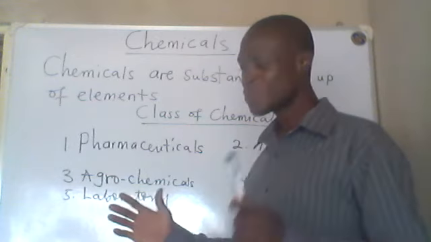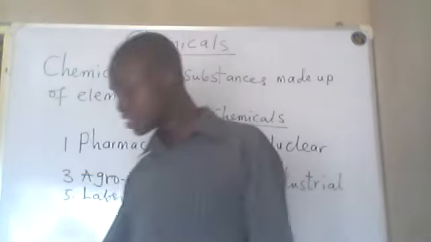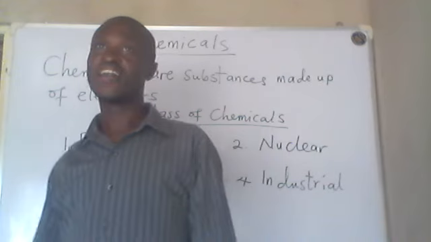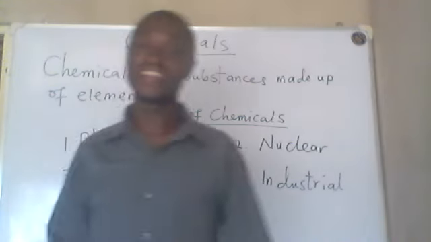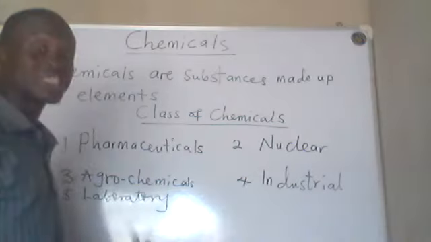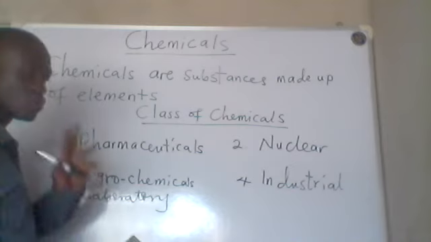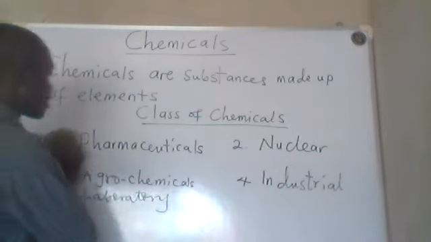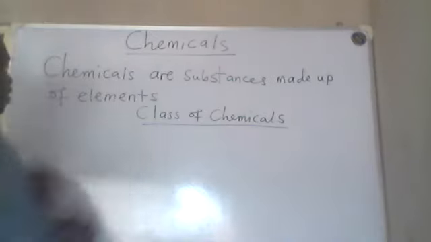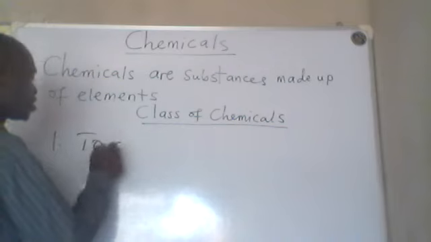Now we are going to look at all these chemicals. As much as I say that chemicals are not harmful and that they are everything around us, we can still put all these chemicals into two narrowed classes. All these chemicals can be grouped into two. Number one, we have those that are toxic.